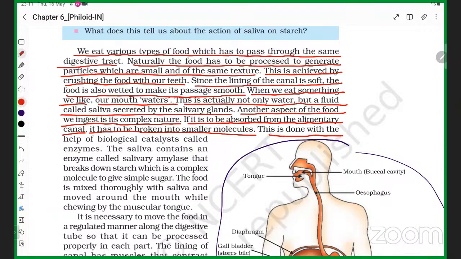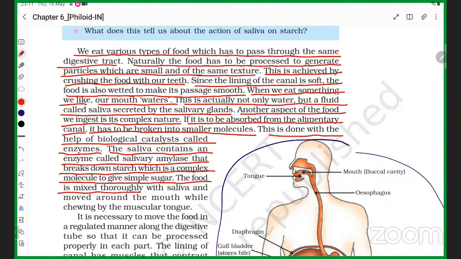This is done with the help of biological catalysts called enzymes. The saliva contains an enzyme called salivary amylase that breaks down starch, which is a complex molecule, to give simple sugar. The food is mixed thoroughly with saliva and moved around the mouth while chewing by the muscular tongue.